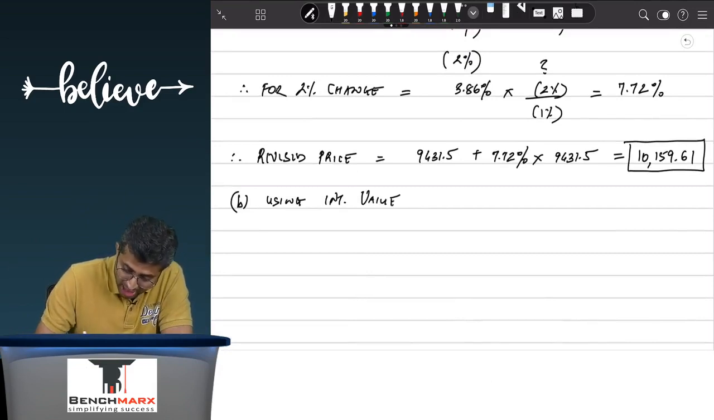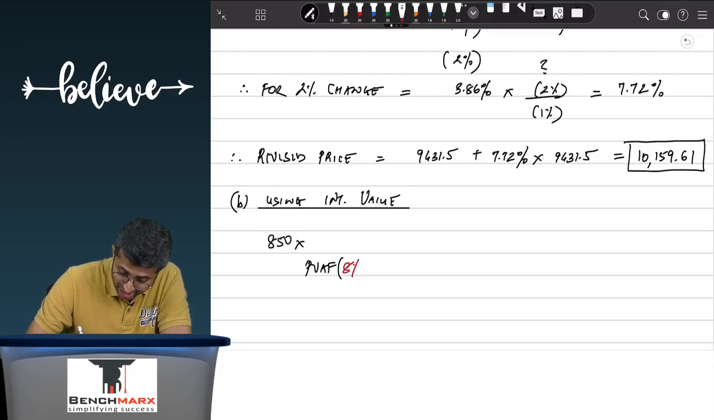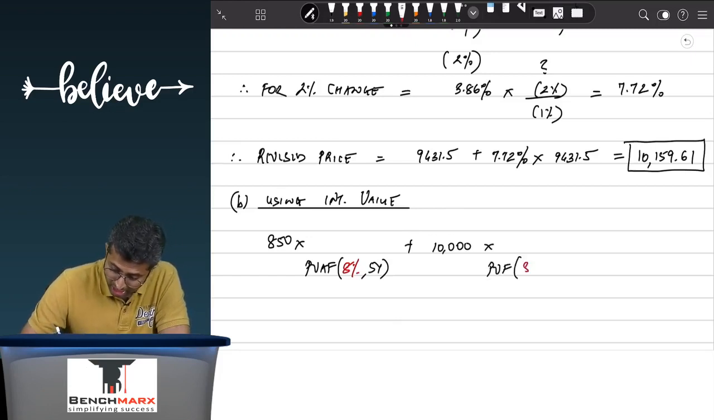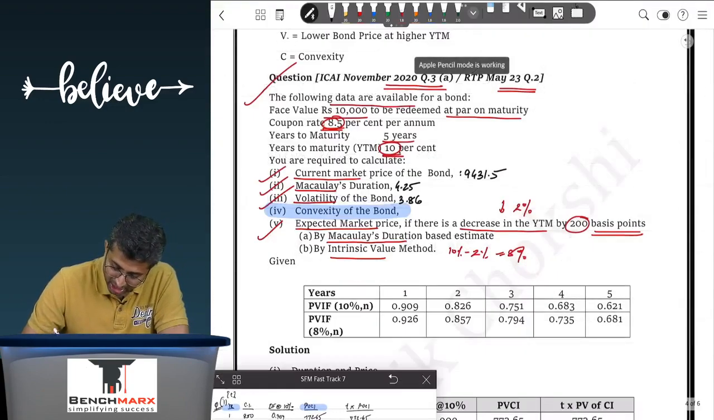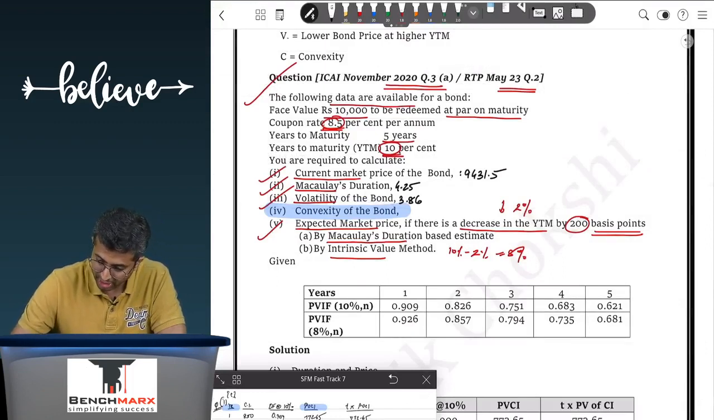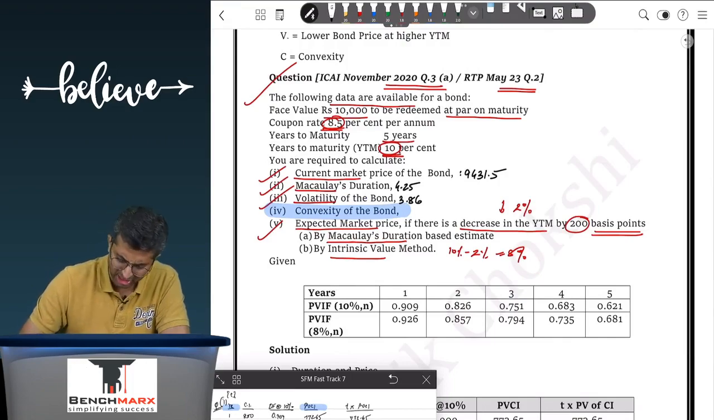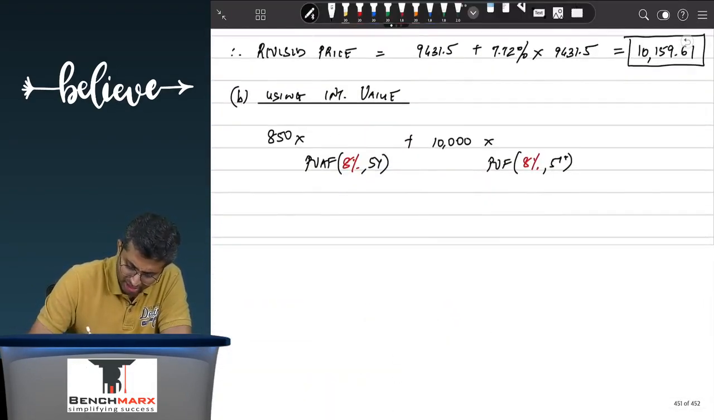So over here using intrinsic value, that is the present value of the future cash flows, if I were to do this working, then this working would be, let us say, the 850 into the present value annuity factor at the rate of 10 minus 2, that is 8% for a period of 5 years, plus we are also going to get back 10,000 of principal into the present value factor at the rate of again 8% for the 5th year. In which case, do I have these values? Well, yes. If you look at all of these numbers, 0.926, 0.857, 0.794, 0.735 and 0.681. So this I guess comes to 3.993 if I am not wrong, and into 0.681.